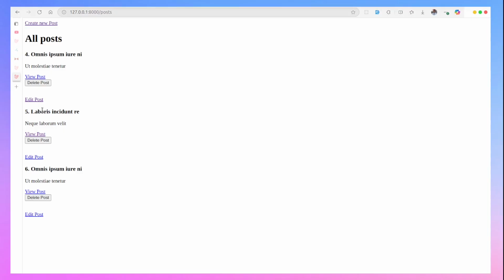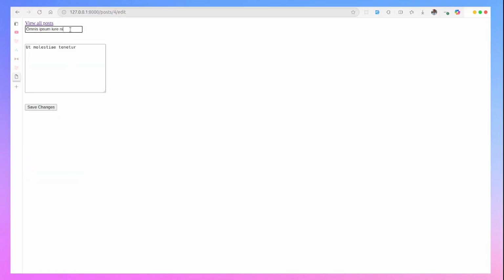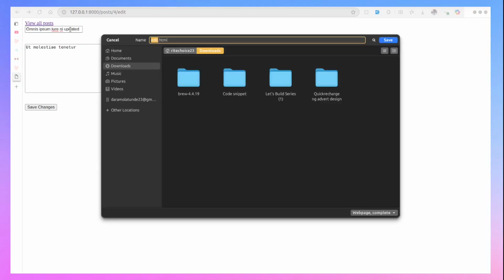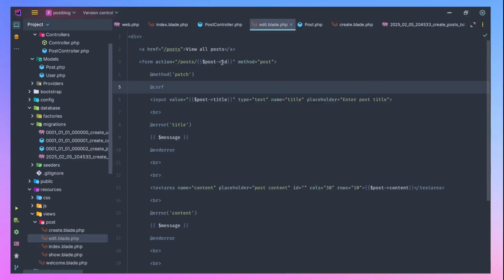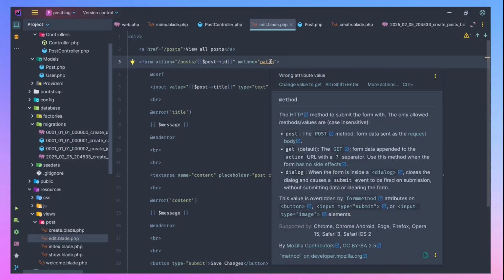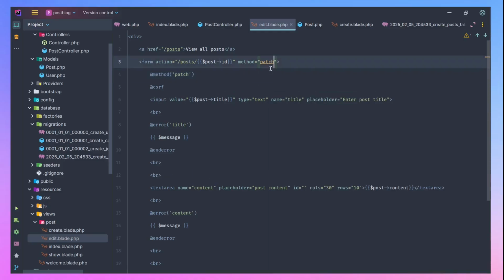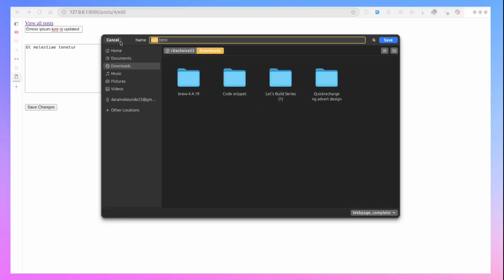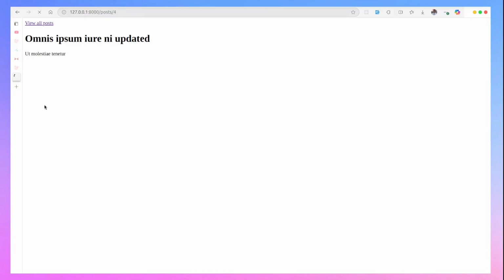So let's save changes and see what we have. Let's refresh. So let's edit the first one. Let's just put updated. So what is it telling us here? Change to get. No. So updated, let's save the changes. All right, so everything is working fine.